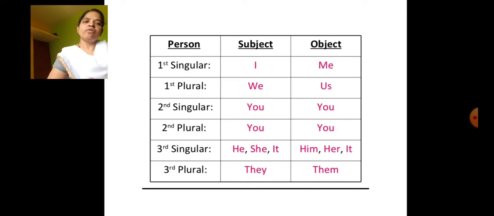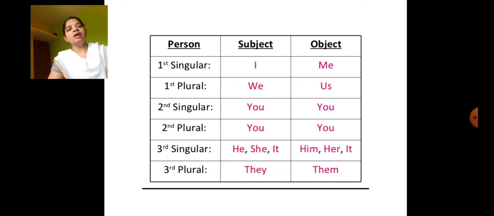In first person, singular and plural are there; in second person also singular and plural are there; in third person also singular and plural are there.